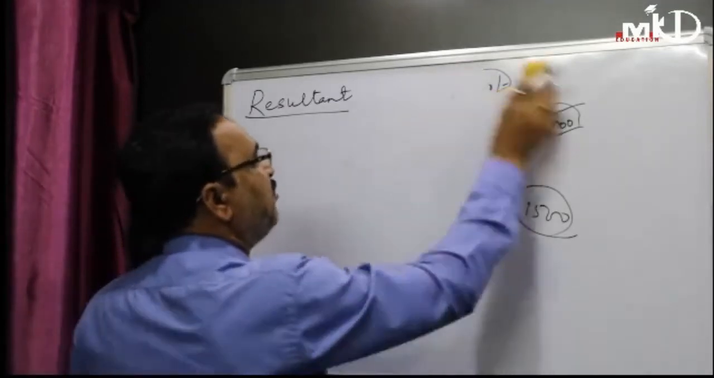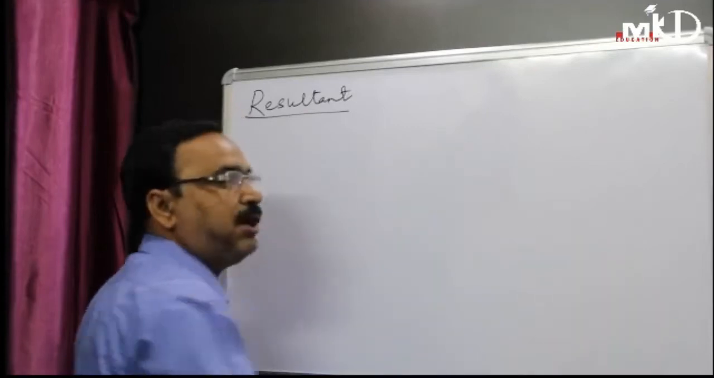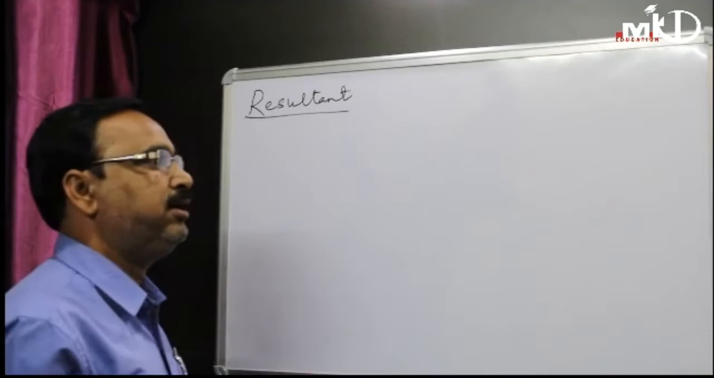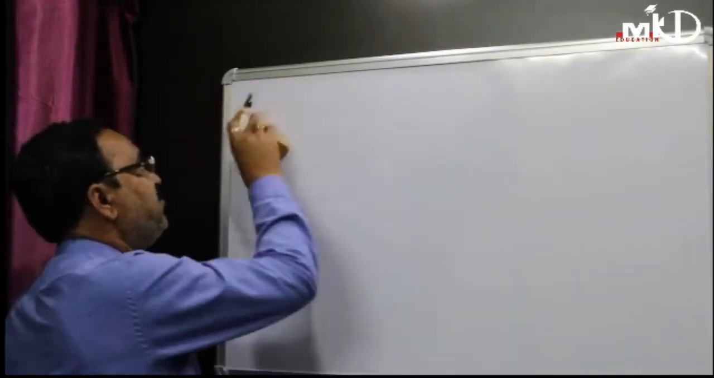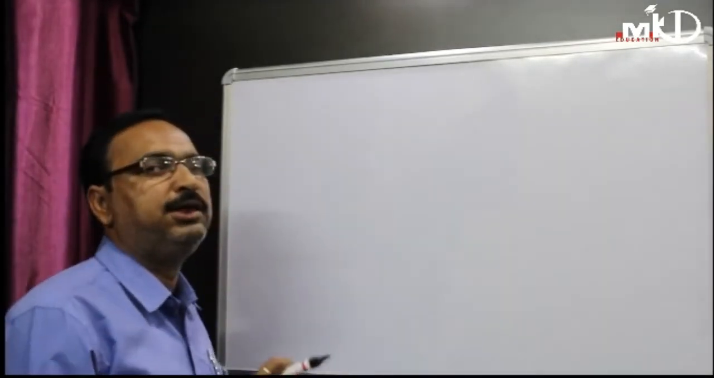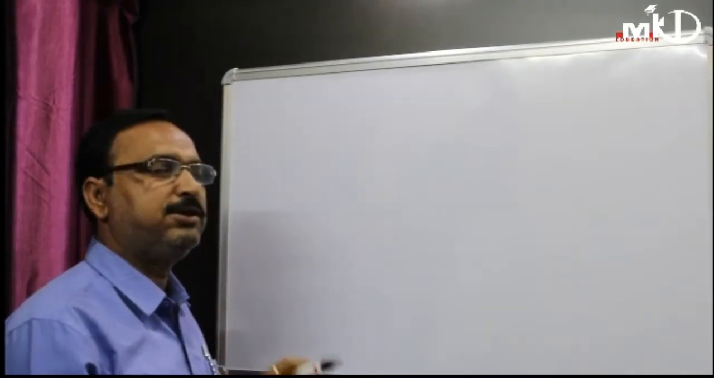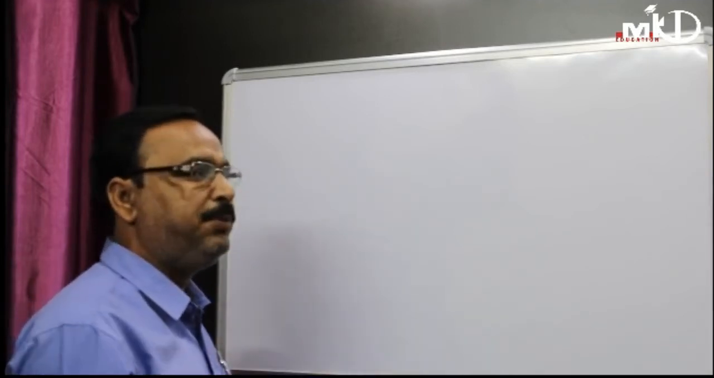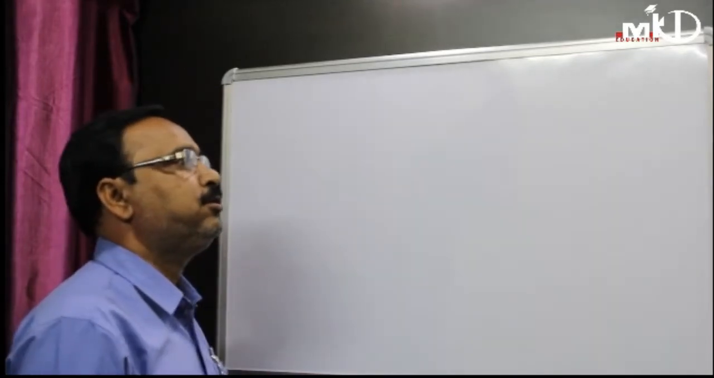So resultant is nothing but a single force which produces the same effect as produced by the number of given forces. This is called resultant. Then, how to get the resultant? If a body is subjected to a number of forces, we cannot consider all the forces for the purpose. So we have to consider a single force which is responsible to produce the same effect as produced by the number of given forces. So two methods are there.